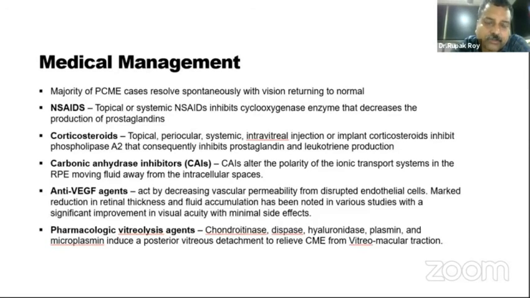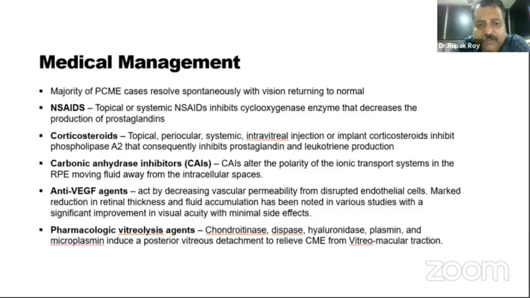So the first line therapy of pseudophakic macular edema is NSAIDs. If the NSAIDs do not work for at least 2 months, then you switch over to corticosteroids, preferably an intravitreal formulation. Anti-VEGF agents do not have much of a role in pseudophakic CME because this is mainly an inflammatory condition.